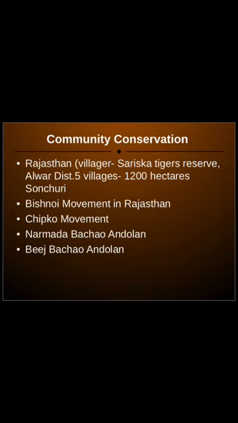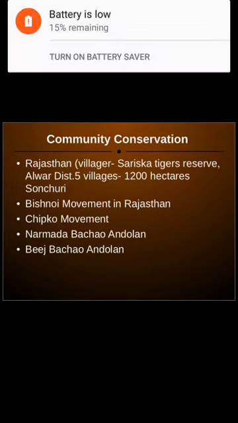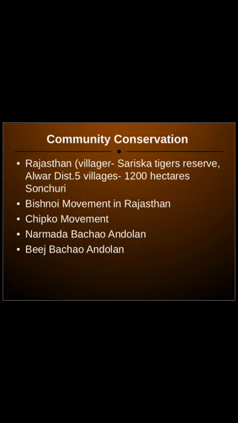So these are some of the community conservation examples, showing how community people participated. One more thing I missed out in this PPT is joint forest management. This joint forest management was started in 1989 in Orissa. The local people were involved in conserving the forest, in partnership with the forest department of Orissa. They preserved a huge forest area, which is known as joint forest management, which took place in Odisha in 1989.